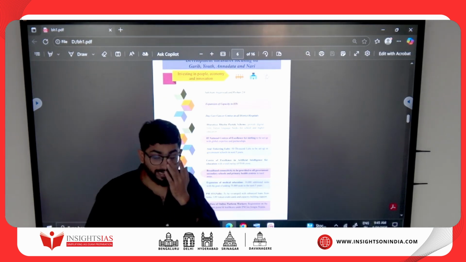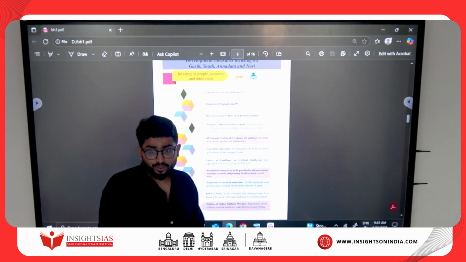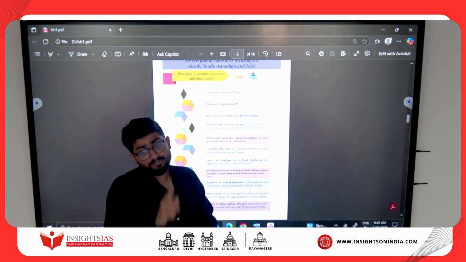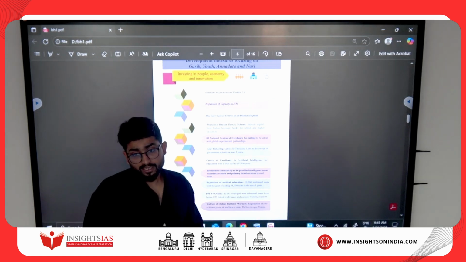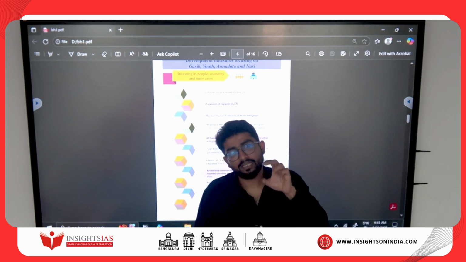Then expansion of medical education, yes, but it needs to be quality medical education. Then PM Swanidhi Yojana, very important. Go home and read the scheme. PM Swanidhi Yojana and welfare of online workers. So try to go and see in the labor chapter of India Yearbook what is the meaning of gig workers.